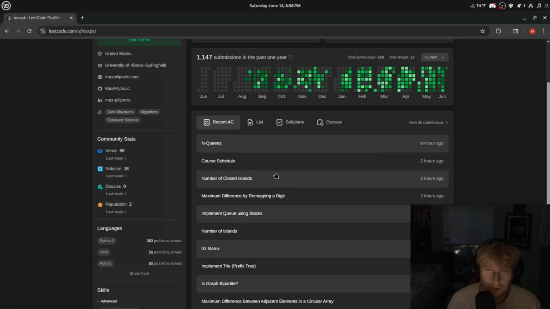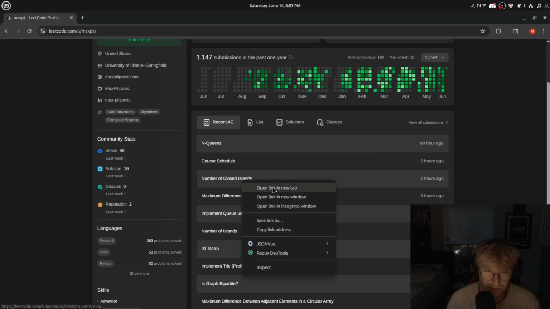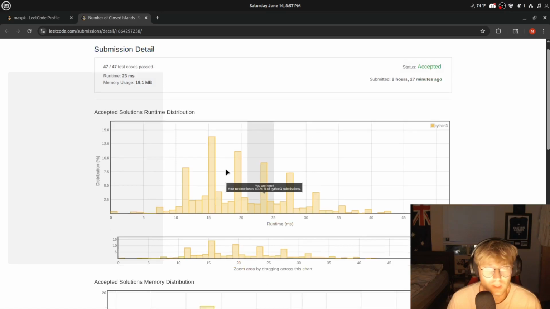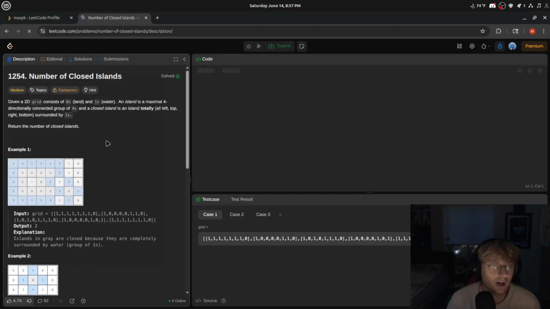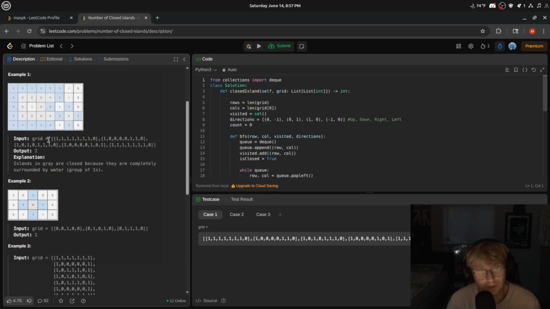So I believe our next one we looked at was number of closed islands. This was a really good problem. I hadn't looked at this before either. Just a simple BFS problem with a grid.